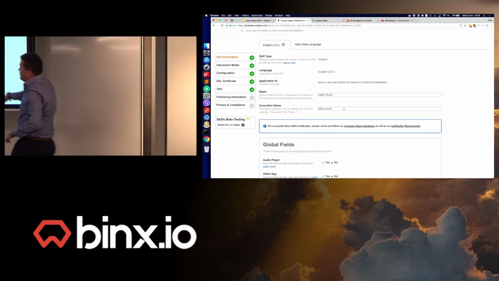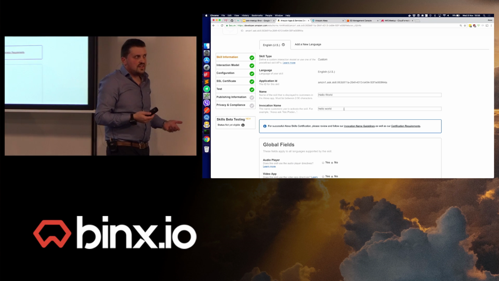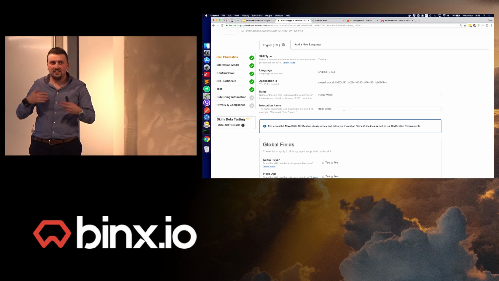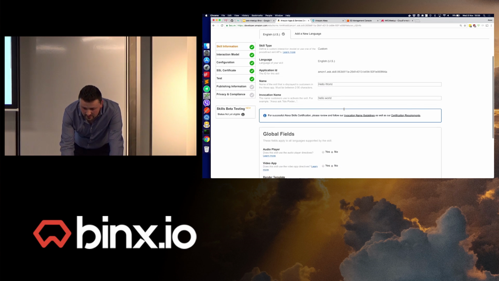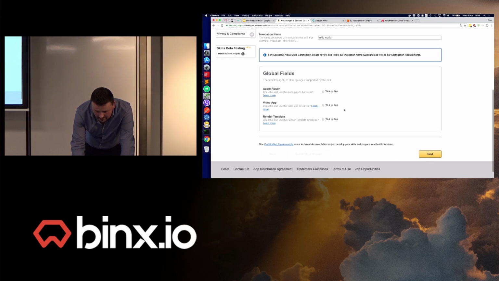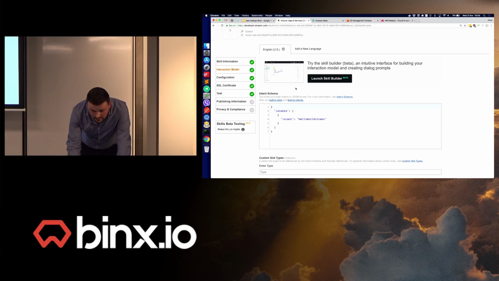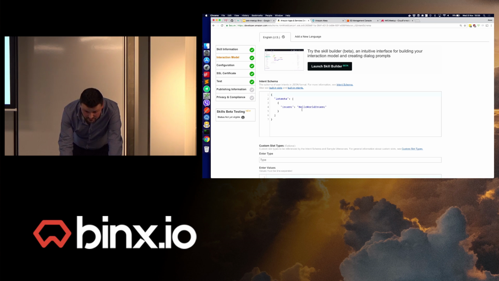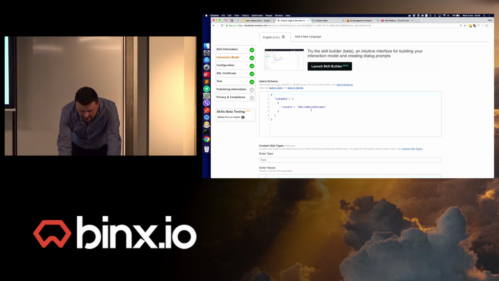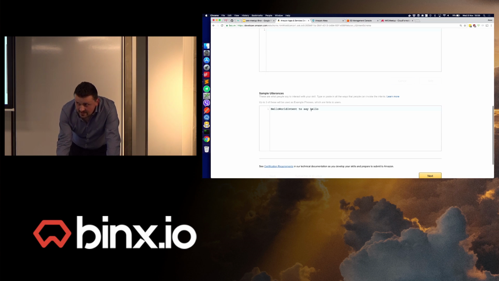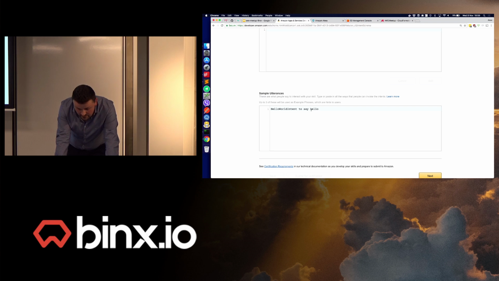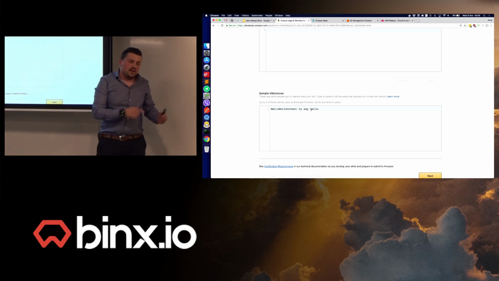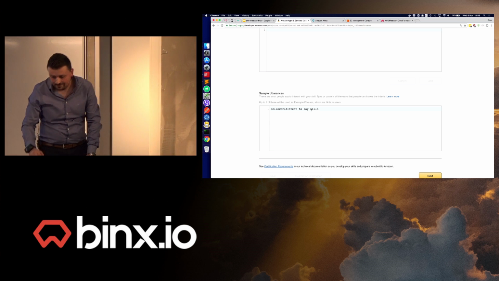So this is the invocation that I was talking about. What I'll be doing is saying, Alexa, ask hello world, and then a phrase behind that to call the skill and the function on my Lambda and API gateway. After that, you have to create an interaction model. This is a very simple one. It's the hello world intent. That's the only intent that I have right now. And also a sample utterance. So that's the combination of a hello world intent and then the action behind it. So it will be ask hello world to say hello in this case.